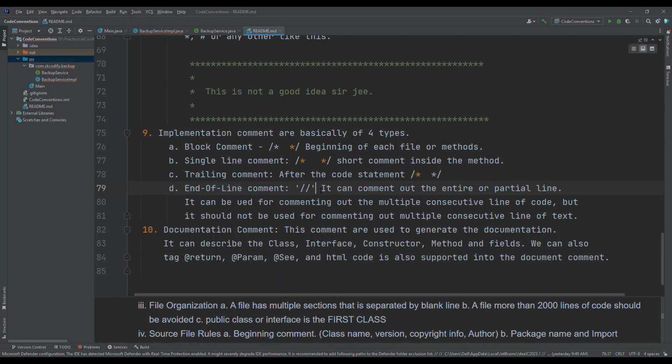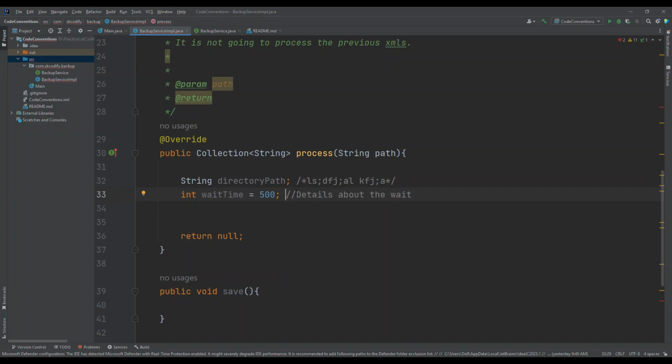There is something about it. It can comment out an entire line or a particular line. It can be used for commenting out multiple consecutive lines of code. That means this implementation comment tool can be used for commenting out consecutive lines of code.